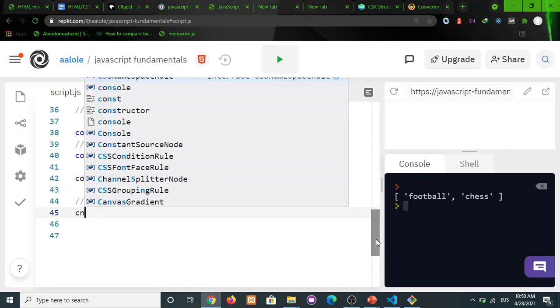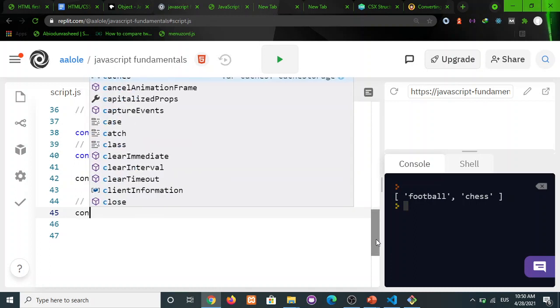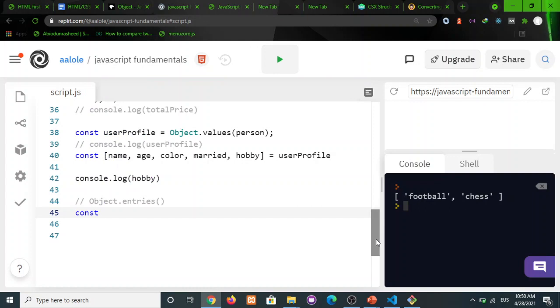So const, so I'm creating a variable. I will call it user data equals to Object.entries.